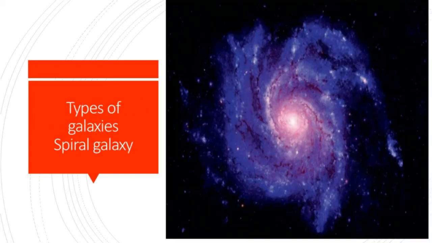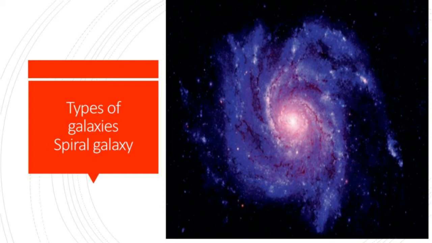Types of galaxies. There are various types of galaxies such as spiral, elliptical, barred spiral, and irregular. Spiral galaxy. Spiral galaxies consist of a flat rotating disk containing stars, gas, and dust, and a central concentration of stars known as bulge.